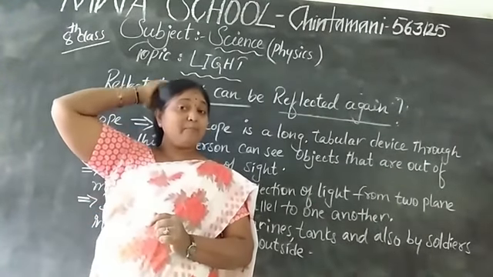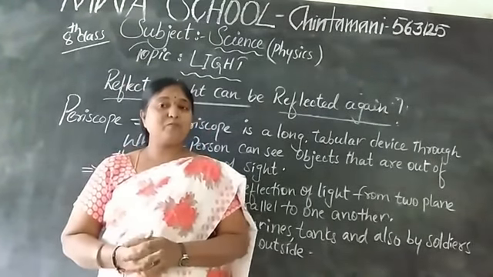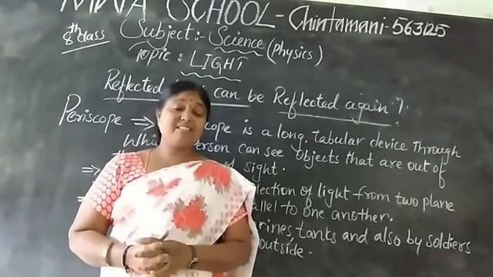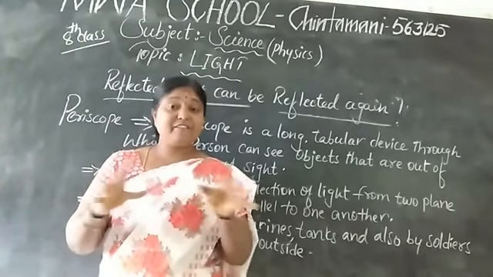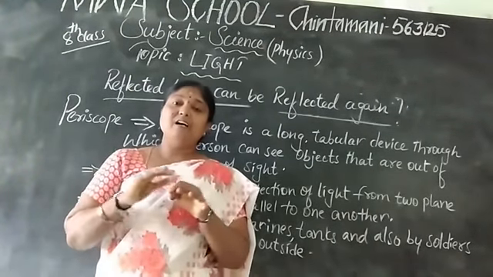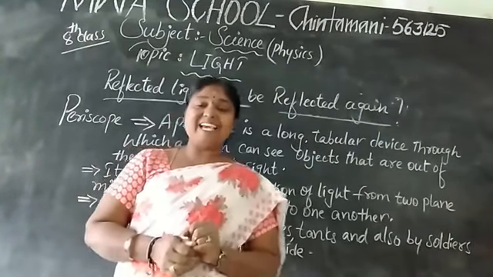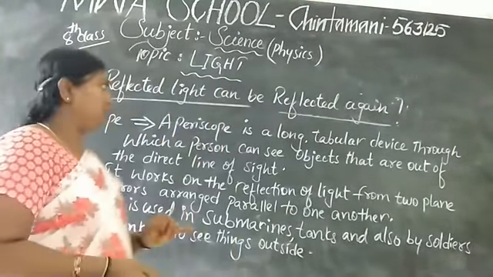Then if you go to a salon shop, there is one mirror at the back, so we can see our image at the back, and he is going to keep one mirror in front. That means here we can see different forms of the images. For this, we can take the best example as the periscope.